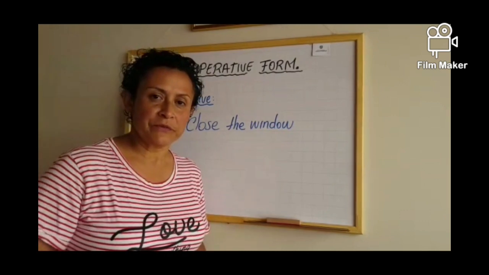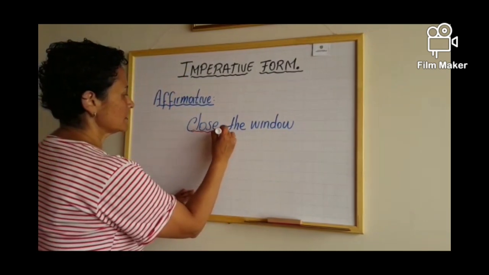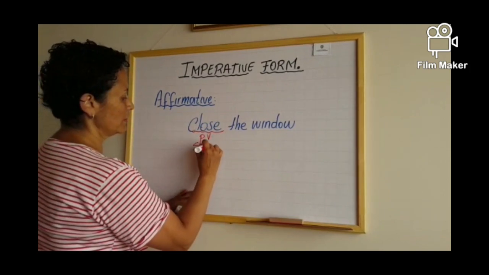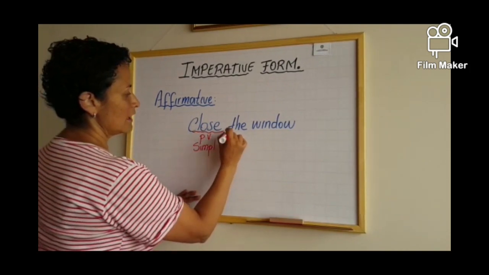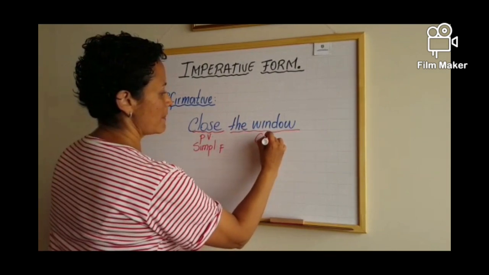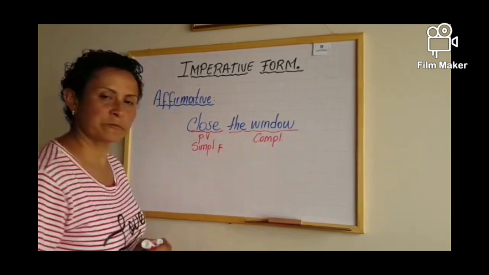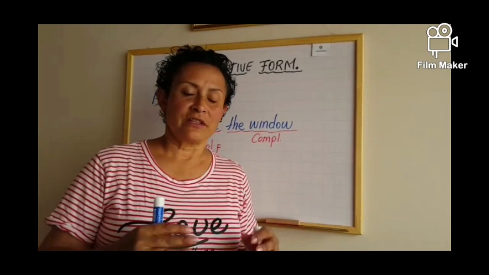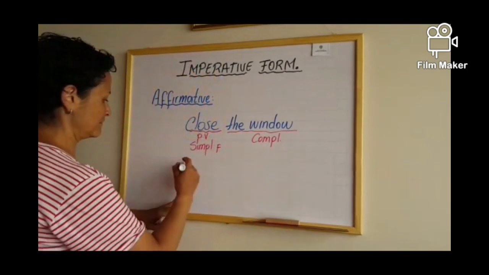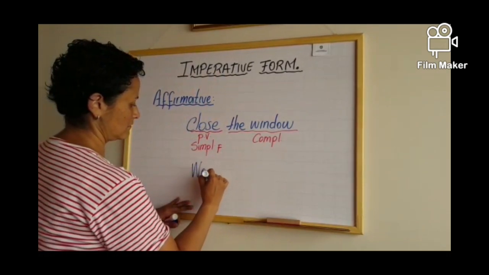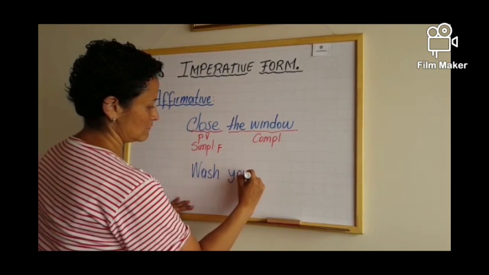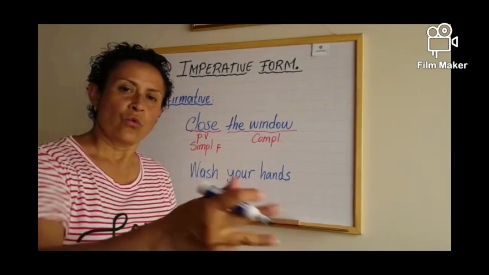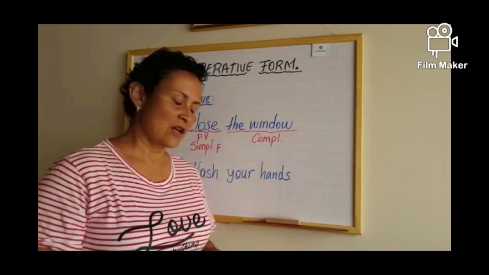Close the window. Close is my principal verb in simple form and the complement. Another example that is very famous these days: wash your hands.